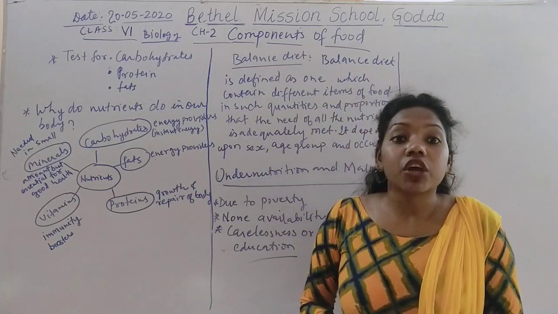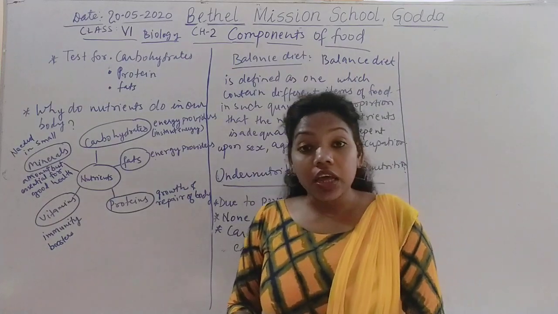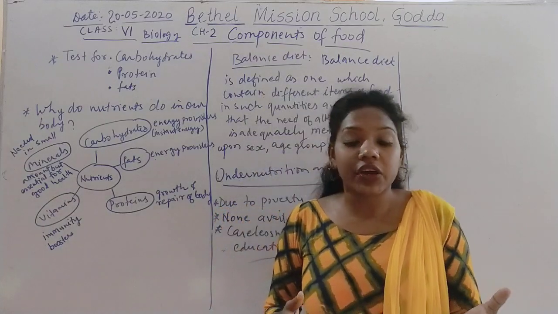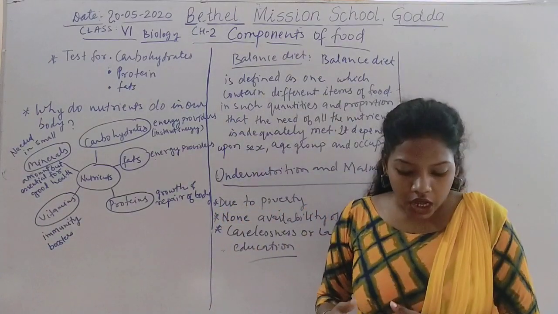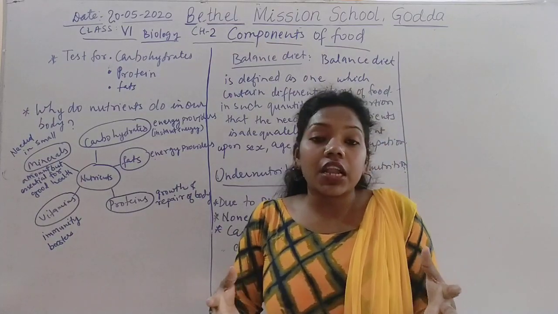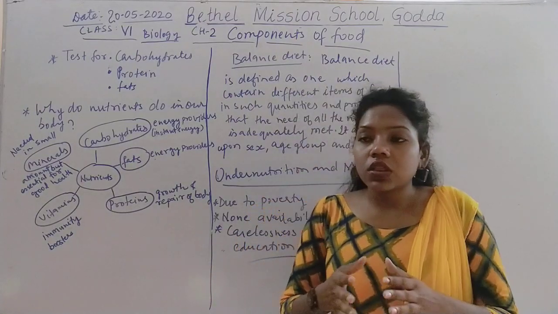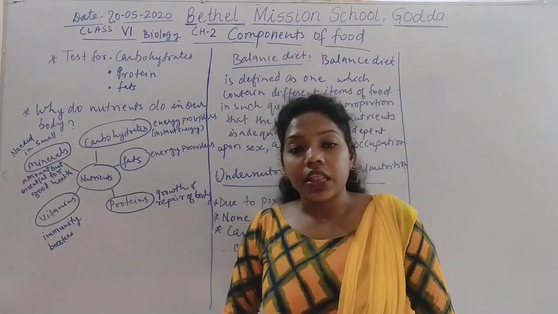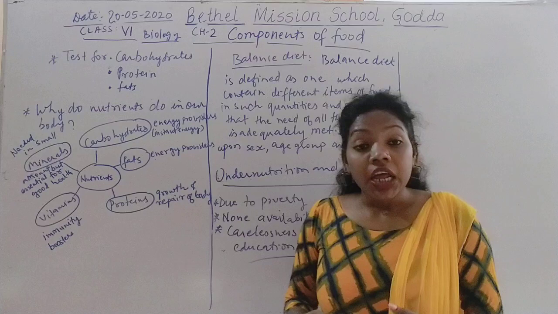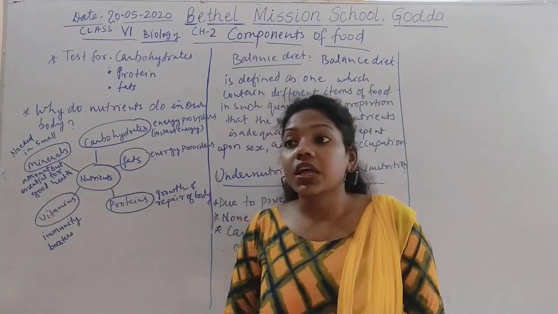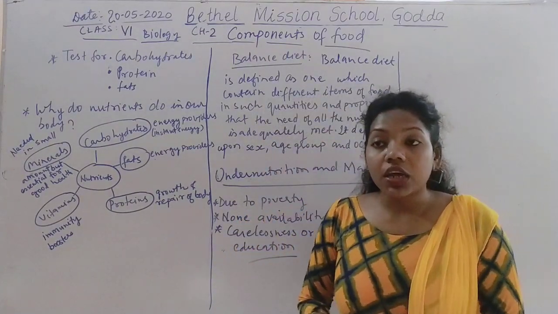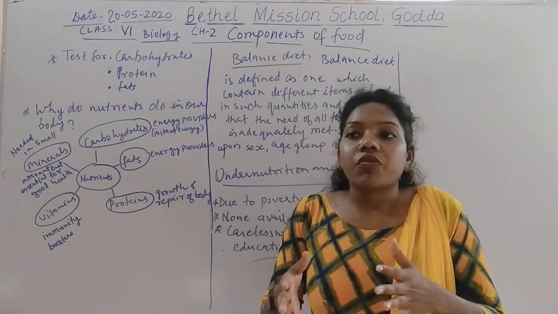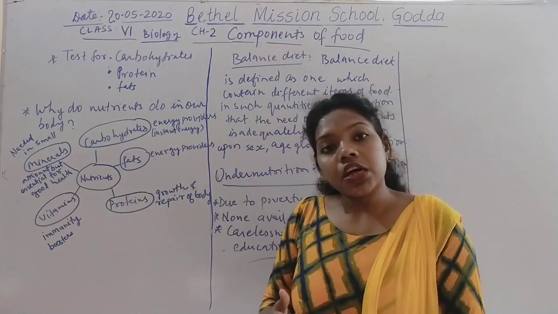It can happen due to a hormone disease, or metabolic disorders, or another is lack of physical exercise. Once more, it is due to overeating, metabolic disorder, or lack of exercise. So these are the ways it causes obesity.